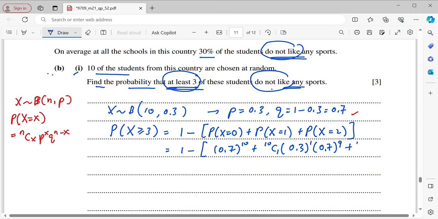Then P(X = 2) means out of 10, 2 successes and 8 failures. Therefore, you will be getting 1 minus 0.3828. Then at last, the final answer is going to be 0.617. So that's the solution of B part 1.